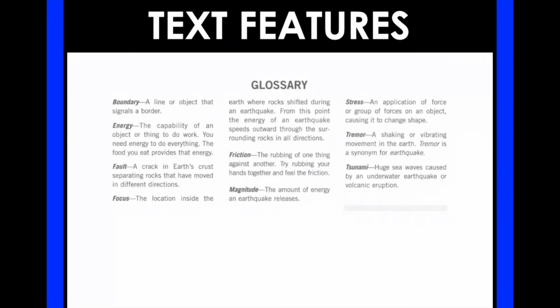So let's look in the glossary here. It's organized alphabetically, so words starting at the beginning of the alphabet come first, and the end of the alphabet last. So B, E, fault, right here: a crack in the Earth's crust separating rocks that have moved in different directions. Oh, okay, so a fault is a crack in the Earth's crust. Got it. That helps me to understand what a fault is. And you notice that all the words here in the glossary, like boundary, energy, focus, friction, magnitude, tremor, are all words that very specifically have to do with earthquakes. All right? They're not just going to give you the definition of another random word. These very specifically have to do with the topic.